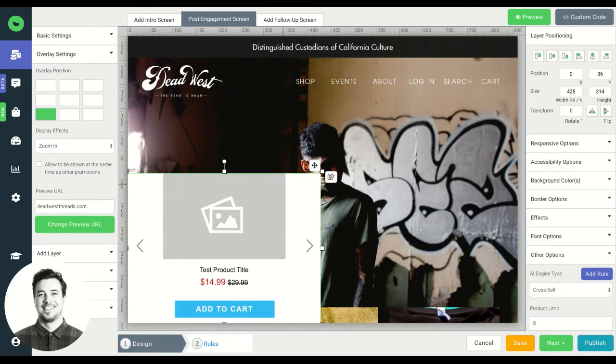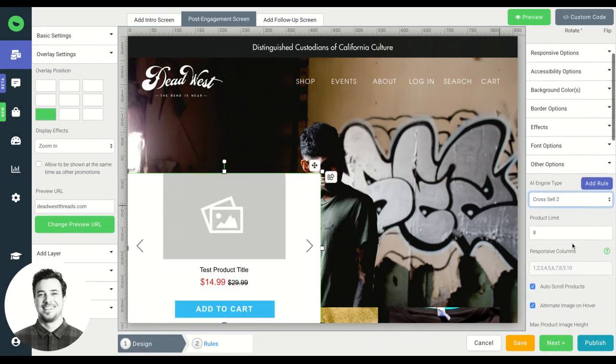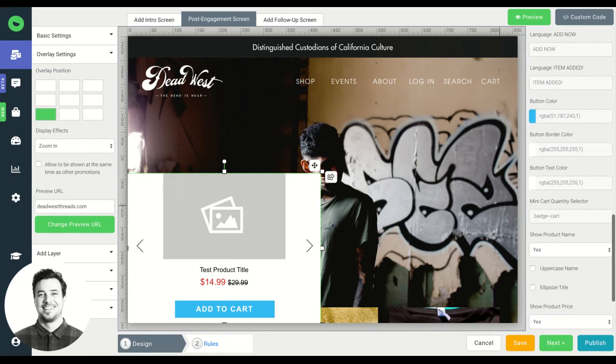And the unique thing about these design options is that they allow you to place product recommendations above the fold. So typically with an inline product recommendation on a product page, you will see it well below the fold, somewhere below maybe the reviews. So you have the option now with Justuno. We've decided, okay, we're going to utilize our cross-sell 2 rule. So that's going to be the algorithm that populates the products here. Then we have all of our design options down here.